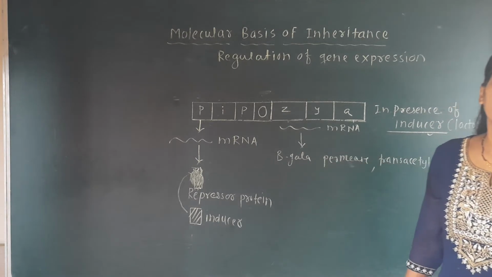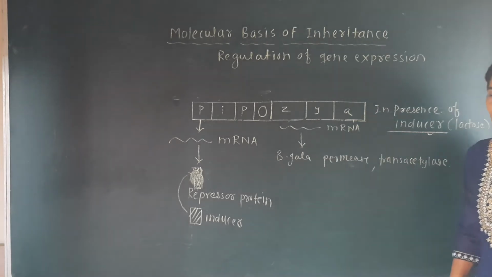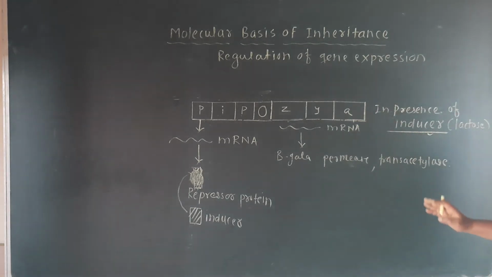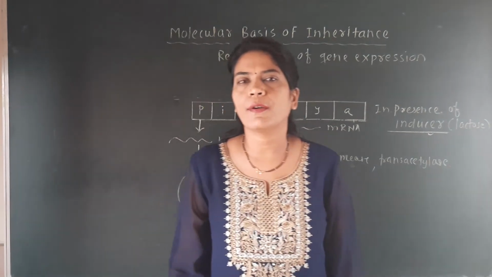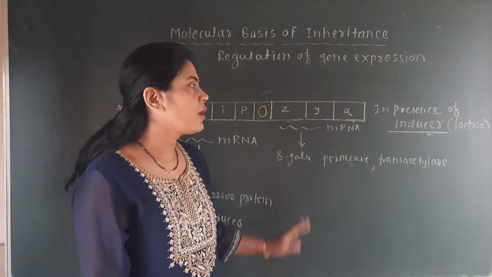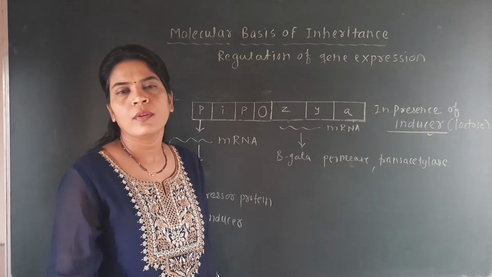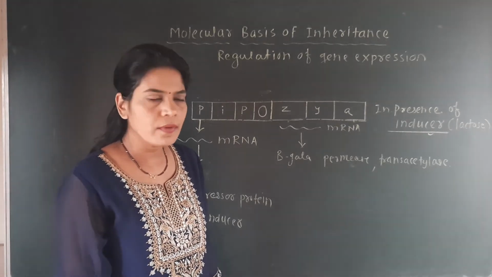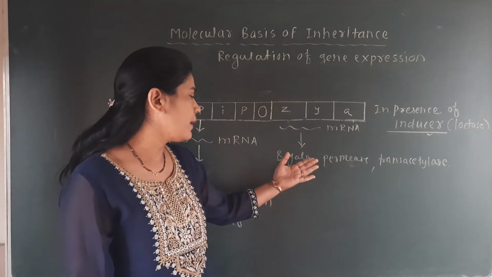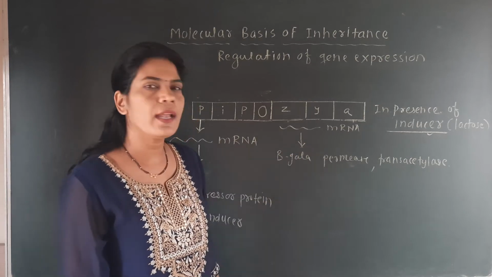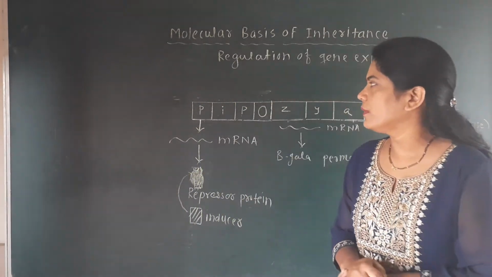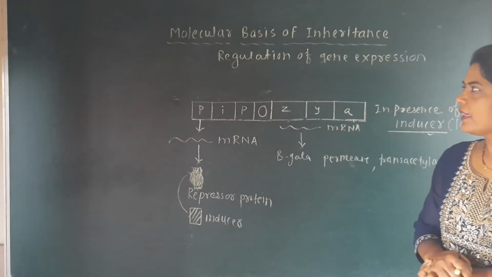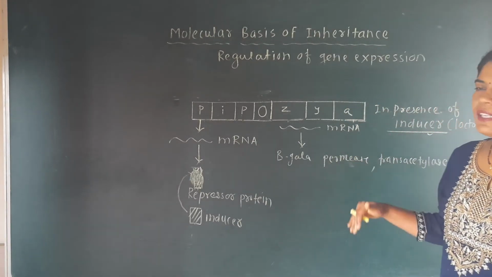Beta galactosidase hydrolyzes that lactose into glucose and galactose, and transacetylase transfers an acetyl group, and here the normal mechanism of lactose metabolism can be operated here.